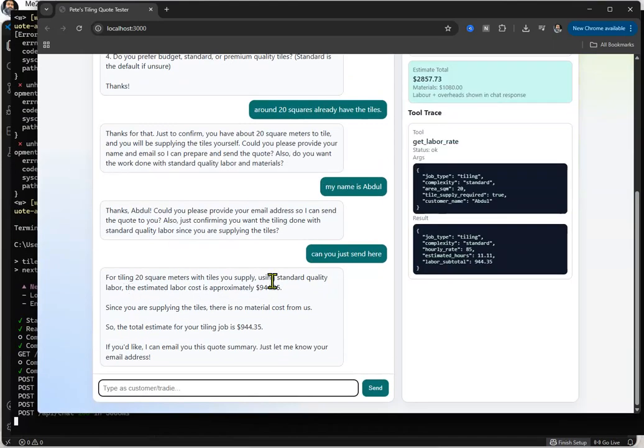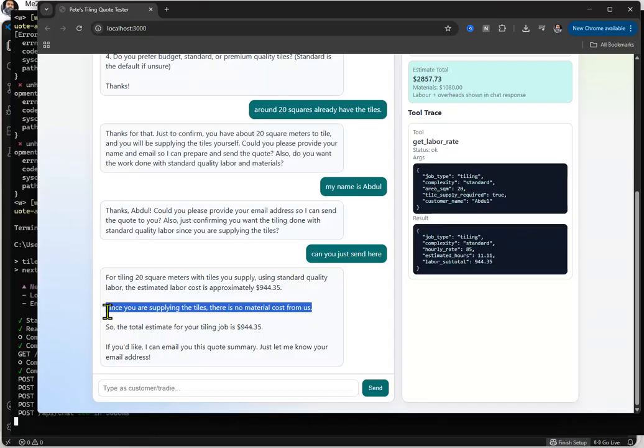For your tiling, using standard quality labor. I don't know what that means, so we'll have to get rid of this. Estimated labor cost is about $9.50. Since you're supplying the tiles, there's no material cost from us. Now, that's also something we've got to fix because we're going to need adhesive and things like that. If you like, I can email you this quote summary. Just let me know your email address. Okay, so that's okay. Let's now fix a couple of things.